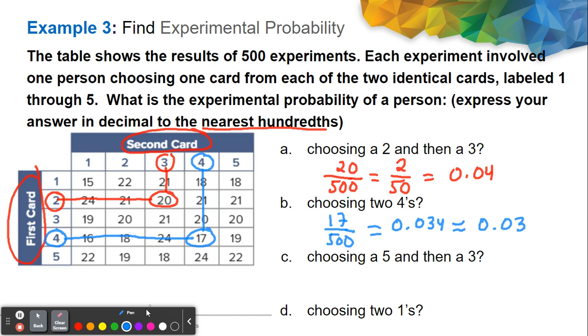Okay, let's have question letter C. Choosing a 5 and then a 3.